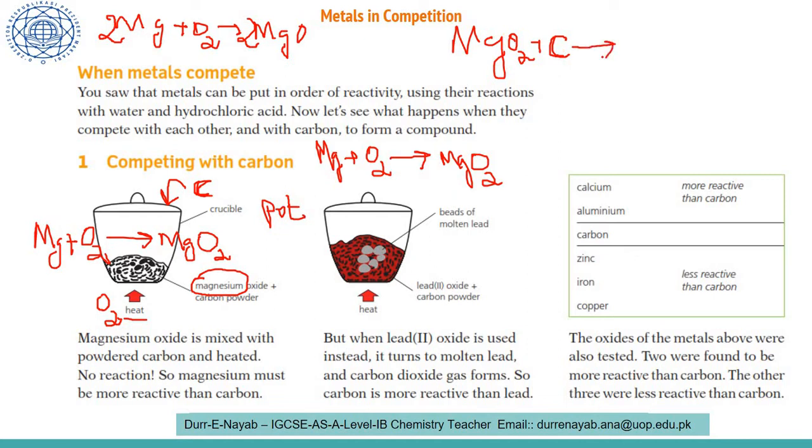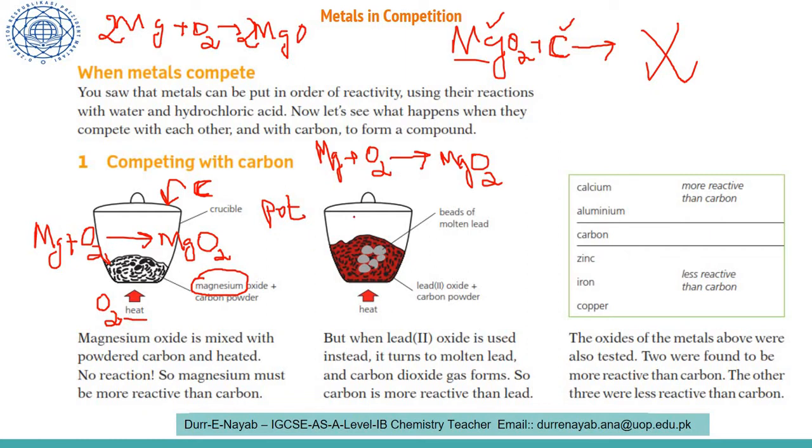So now we are going to check whether carbon is more reactive in competition or magnesium is more reactive. What we found was that no reaction was possible. This gives us an idea that magnesium is not letting go of this oxygen. It is not allowing the carbon to attach with oxygen to produce carbon dioxide. This gives us an idea that magnesium is more reactive. It is more competitive than the carbon in this reaction. In the second case, you can see magnesium oxide is mixed with powdered carbon and heated. No reaction was found. So magnesium must be more reactive than carbon.